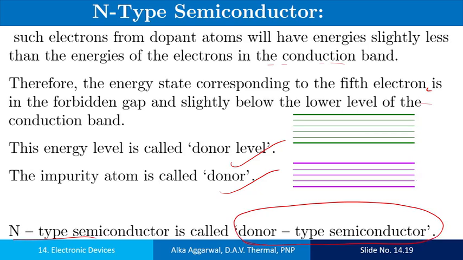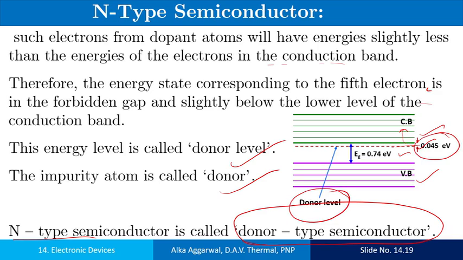Now this is the valence band and this is the conduction band. This is the forbidden band for germanium, and this level is the donor level. The 5th electron from the donor atom lies at this level. It gains some thermal energy and jumps to the conduction band. This energy gap is 0.045 electron volt.